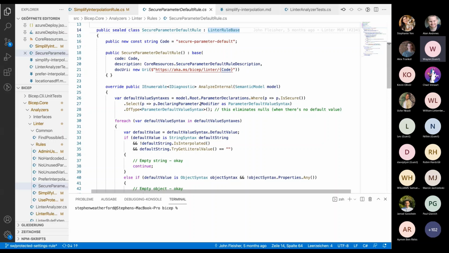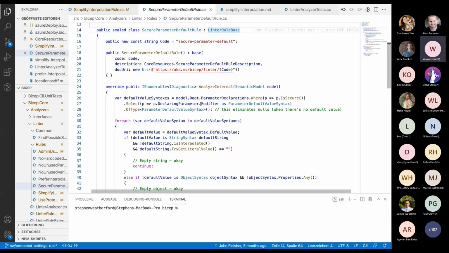But at the moment, we started with some core rules, and we're trying to build those up. At the moment, two of us are filling out equivalents to the ARM TTK rules, hoping to get a better idea of how these work, how they affect performance, what the design needs to be before we actually go to that.